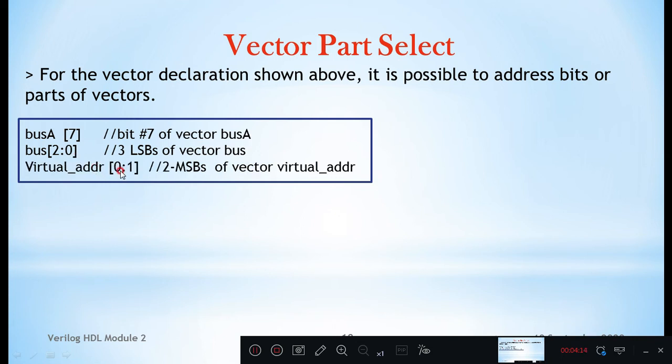Virtual address [0:1], so 2 higher bits, so 0 acts as an MSB here in this representation, 0 and immediately the next bit, so 2 MSBs of vector virtual address are considered. So actually virtual address is defined as 0 to 40, 41 bit width, and here you are considering out of those only 2 bits.